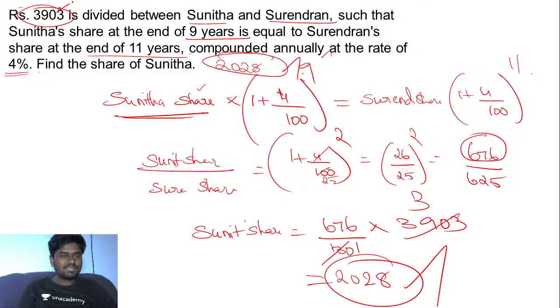The amount of rupees 3,903 is divided between Sunita and Surendran such that the share of Sunita for 9 years is equal to the share of Surendran for 11 years.